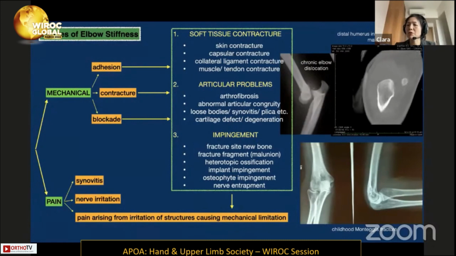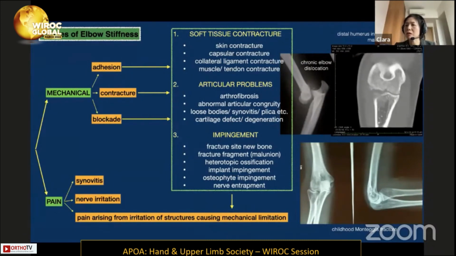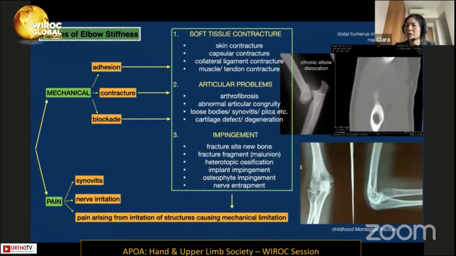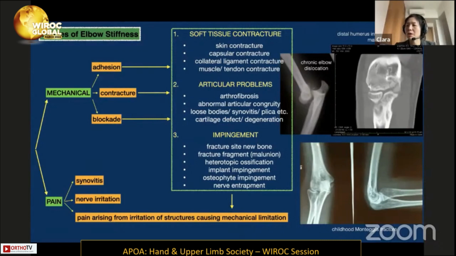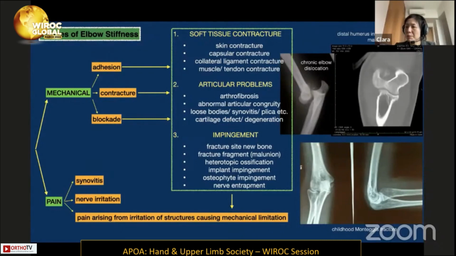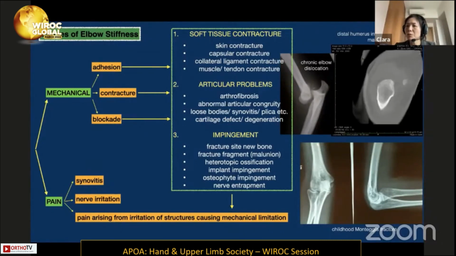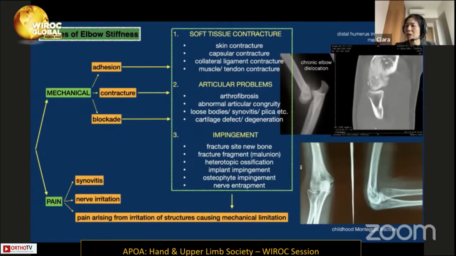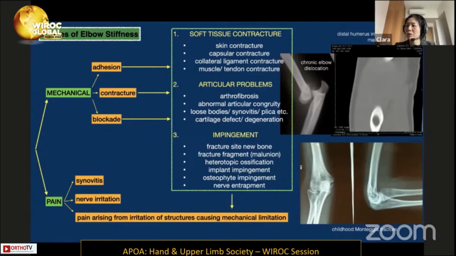For mechanical reasons, it can be soft tissue contracture, like the skin, capsular, collateral ligament, or muscle tendon contracture, or it can be articular problems such as arthrofibrosis, abnormal articular congruity, presence of loose body, synovitis, cartilage defect, and so on. And it can also be due to impingement, such as fracture site new bone, fracture fragment malunion, heterotopic bone, the implant, osteophyte in degenerative change, or nerve entrapment.